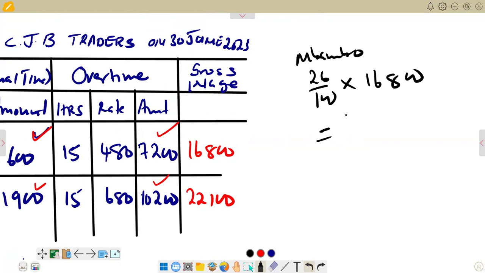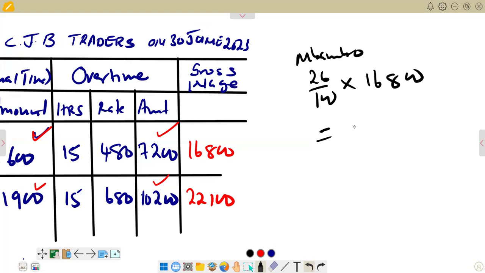Let's try to see what we get there when you say 26%, which is 26 over 100, and then you multiply by 16,800. Then you are going to get 4,368.